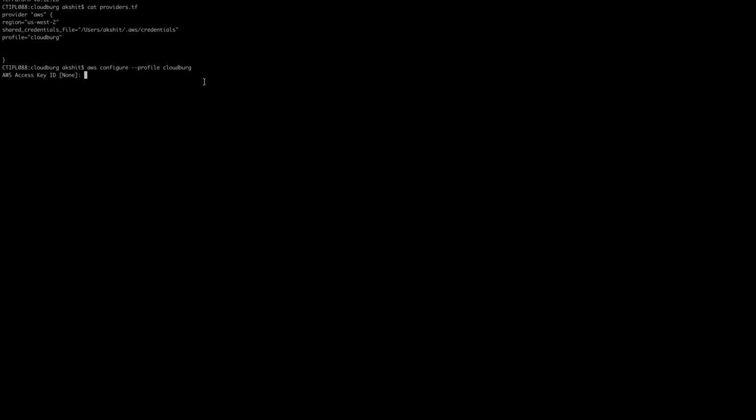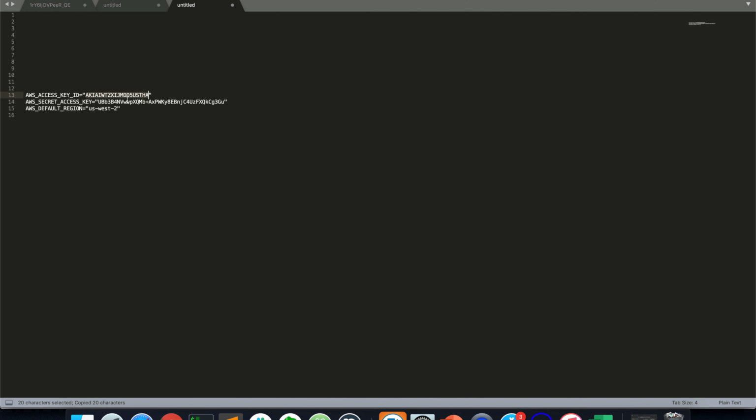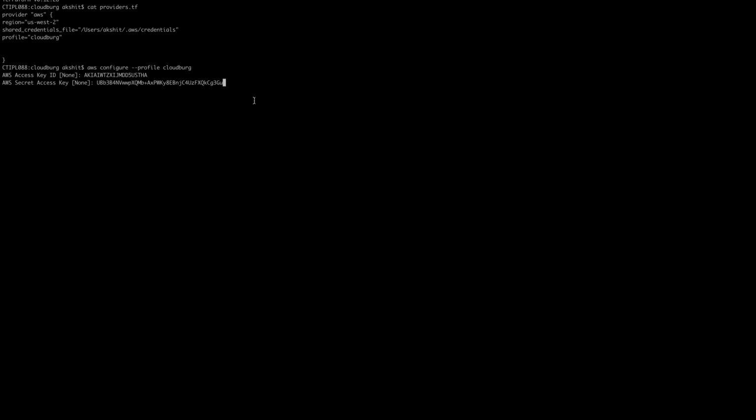This is the access key, and then the secret key, and then the region name. So now we can run Terraform init.